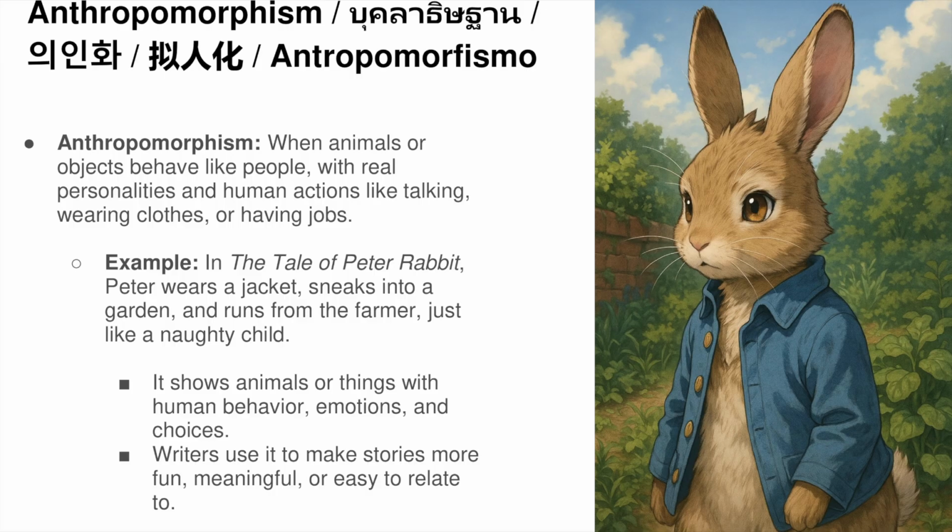Now, in The Selfish Giant, the line between the two gets a little blurry. The snow wears a cloak, the frost paints trees, and the north wind brags and invites friends over. At first, this sounds like personification, descriptive language that gives them life. They speak, make decisions, and even invite other types of weather to the garden. That's when we cross into anthropomorphism. In stories like this, the two ideas kind of blend, and that's okay. It just shows how flexible and fun figurative language can be.